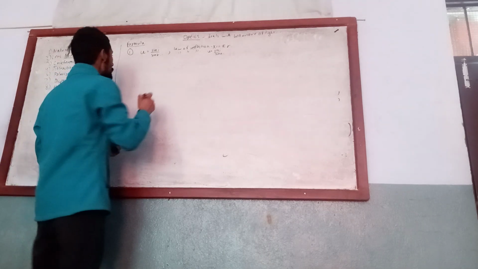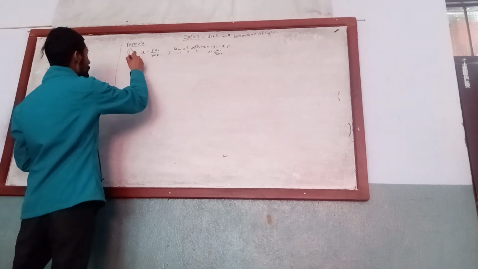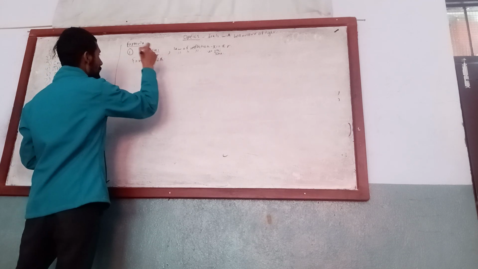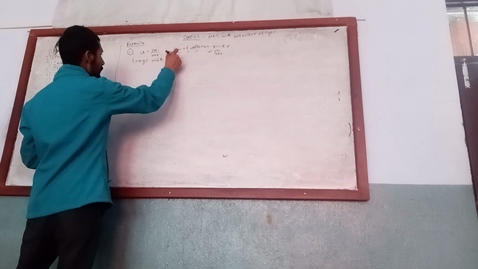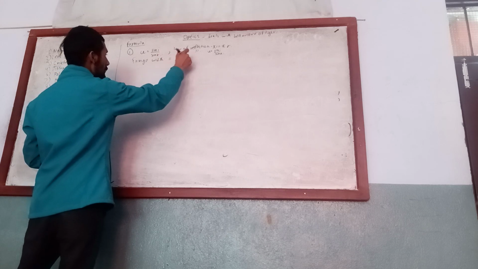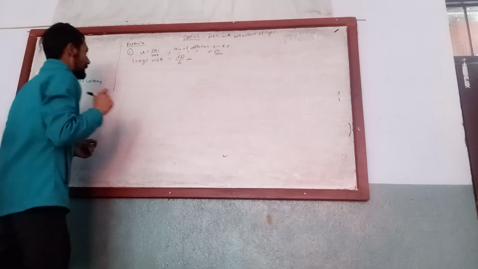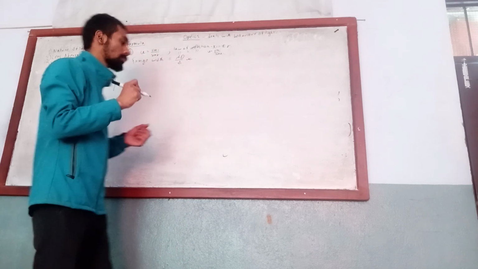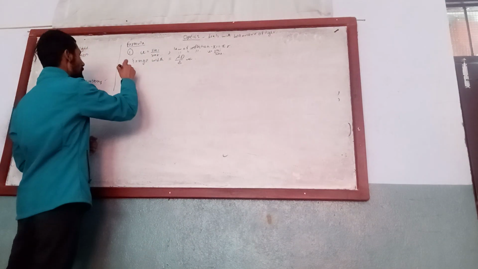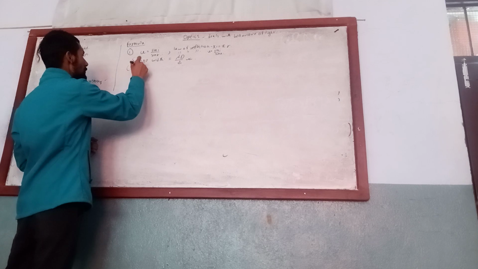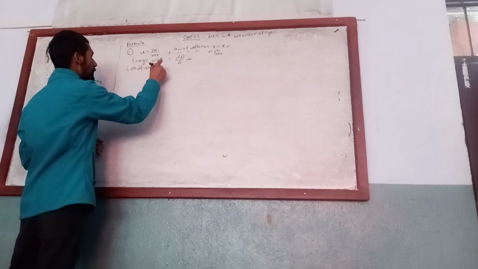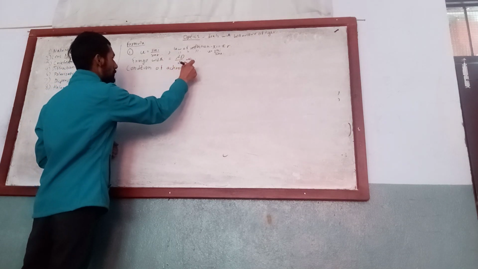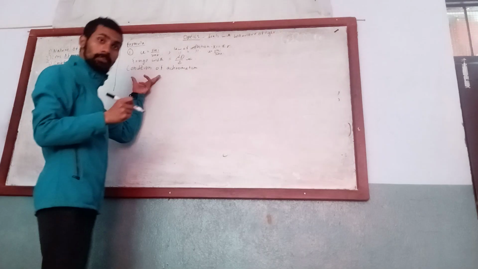Now, another required formula is fringe width, which is equal to lambda D upon d. This formula is very important. Please note it. And another required formula for solving many numerical problems is the condition of achromatism.